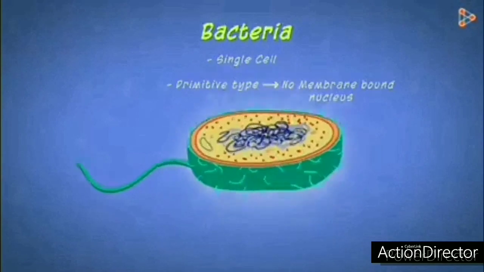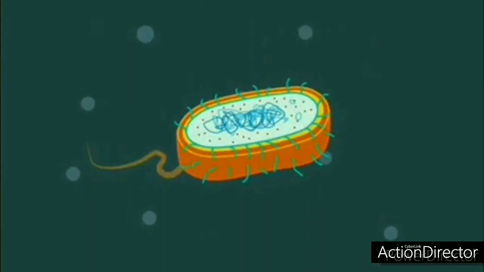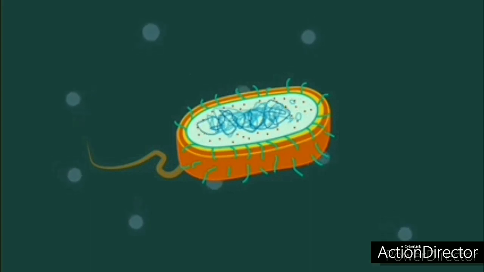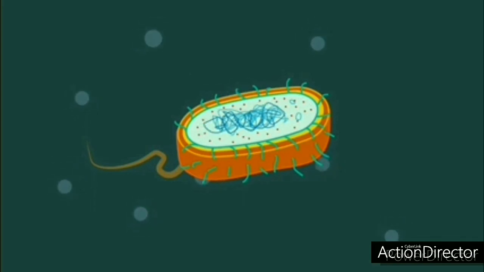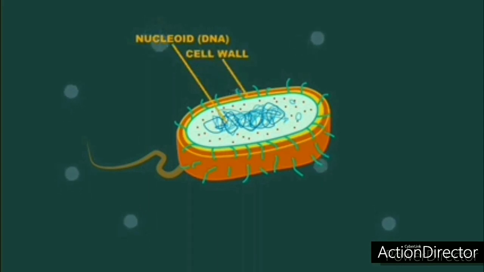So let's discuss its structure in detail. As I said, they are prokaryotes. That's why they do not have a nuclear membrane. You can see here the chromosome is there in the cytoplasm without the nuclear membrane. Like this, the chromosome we can call as nucleoid. They also have a cell wall. They have a cell membrane and a cell wall.